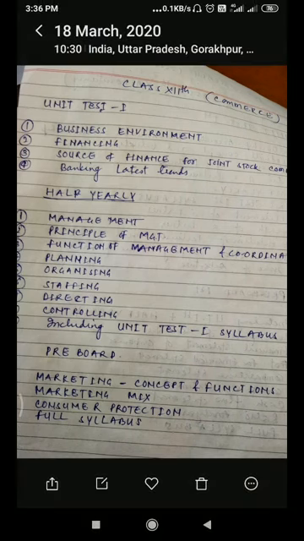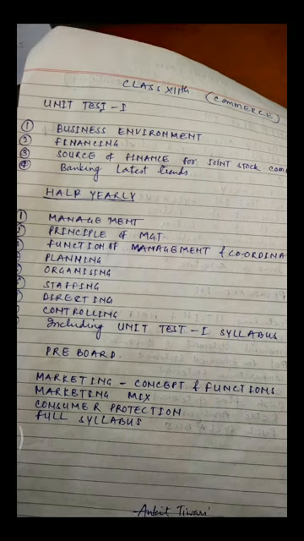The 9th chapter is organizing. Organizing means some organizations under which we do all the activities of the corporate. And under this organizing chapter we will see types of formal organization, informal organization, distinction between formal and informal, advantages.